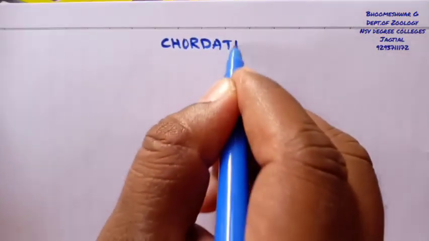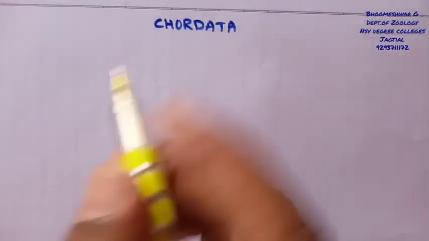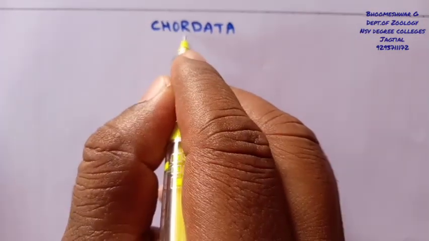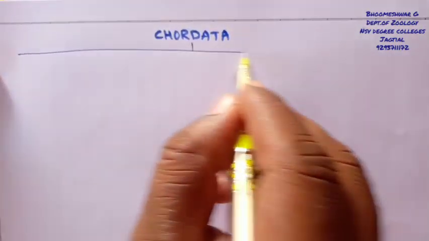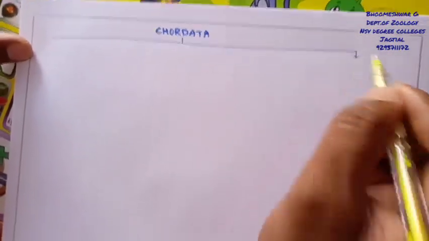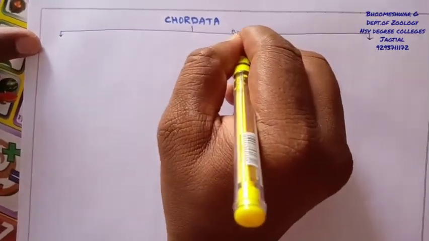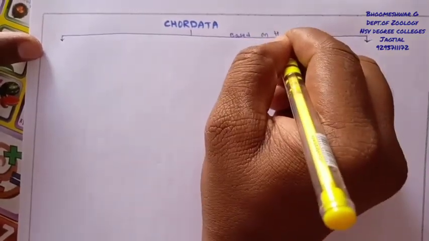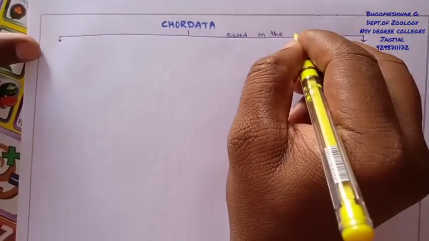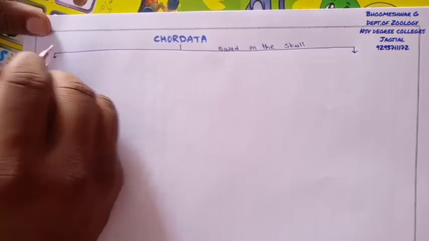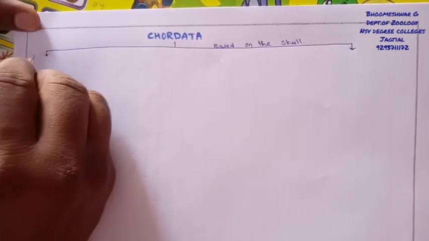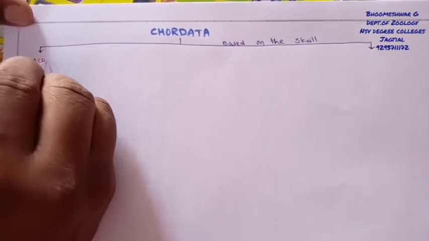Generally, chordata is a phylum, which is classified into mainly two subphyla based on the presence or absence of the skull. The first subphylum of chordata is called Acraniata,